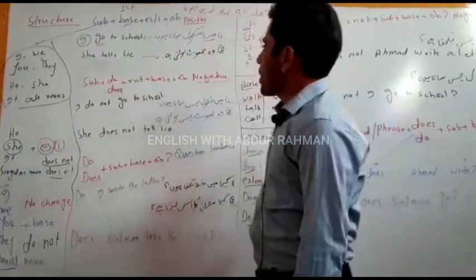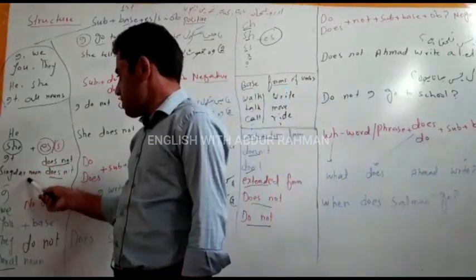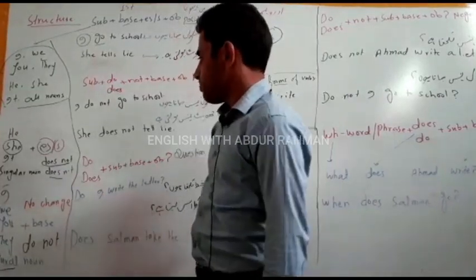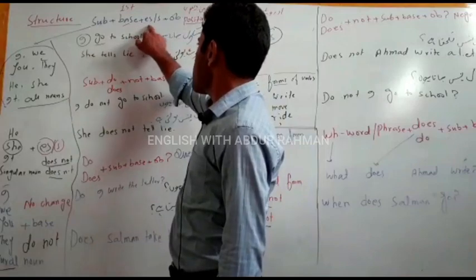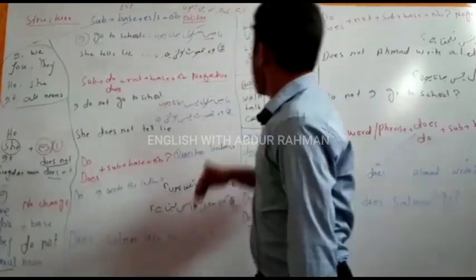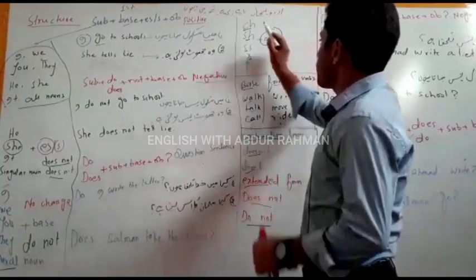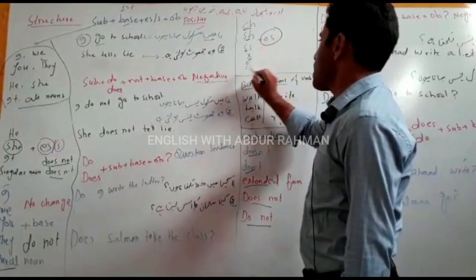We should note this point: whenever he, she, it, or a singular noun is the subject of the sentence, we will add es or s to the base form of the verb. We add es when the verb ends in ch, sh, ss, x and o.